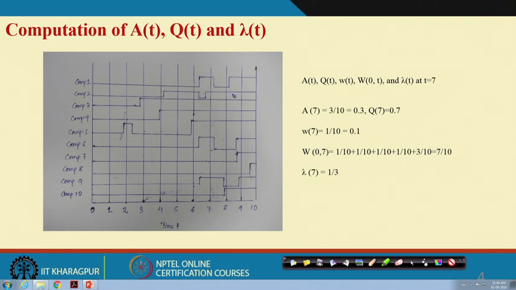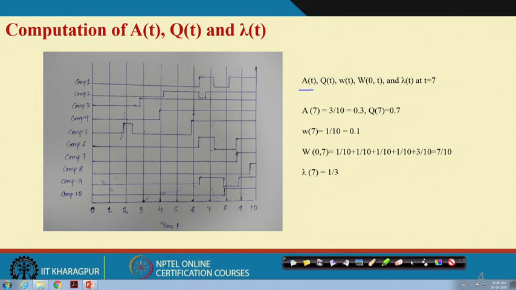The meaning of availability comes in handy here: it is the probability that the component is available or normal at time t, given that it was as good as new at time t equal to 0.